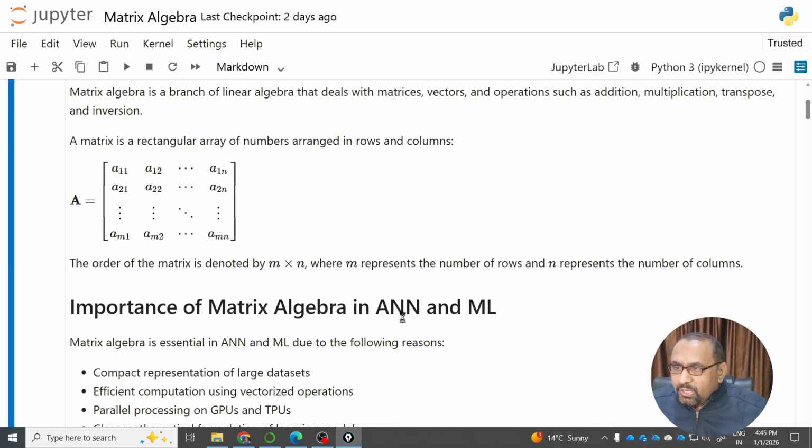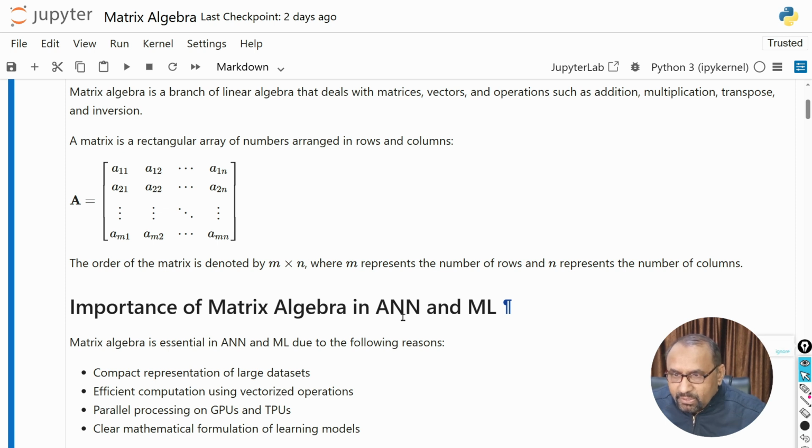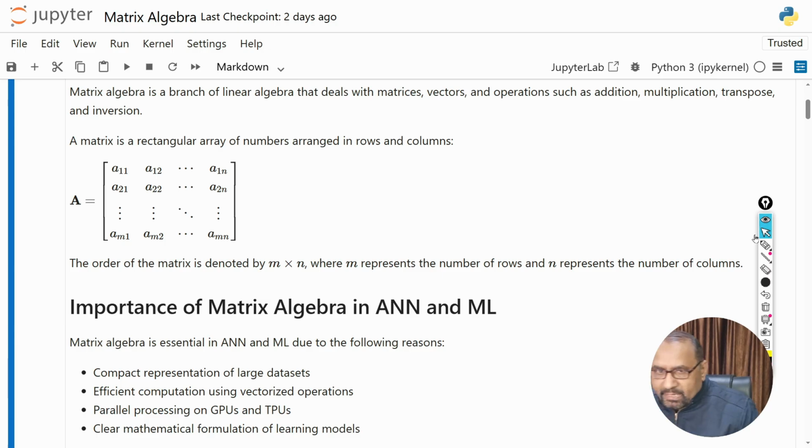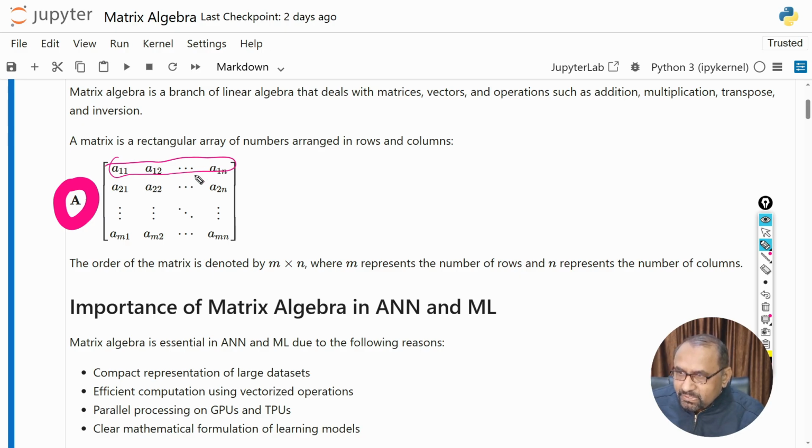The order of a matrix is denoted by m by n, where m is the number of rows and n is the number of columns. So this is the matrix A, and these are the elements. This is the first row, and the elements are A11, A12, up to A1n. The first index represents the row, and 1, 2, 3, and so on are the column numbers. This is the first column, this is the second column, this is the nth column. Similarly, this is the second row, and this is the nth row. So the order of this matrix is m by n.